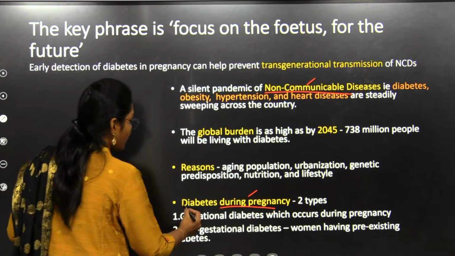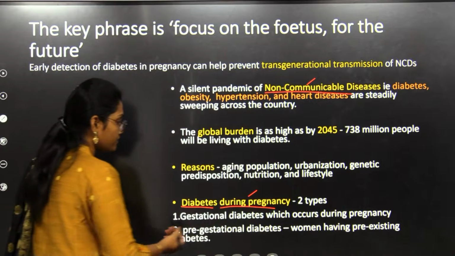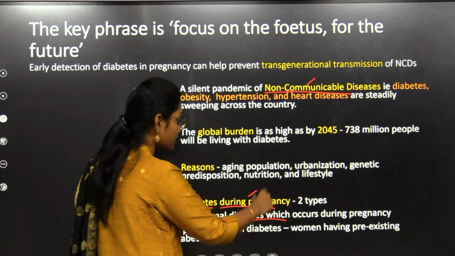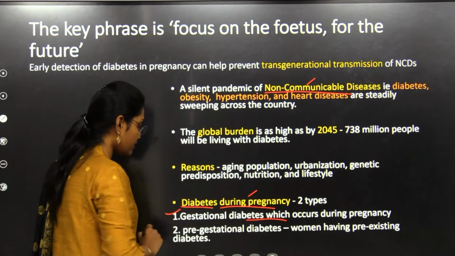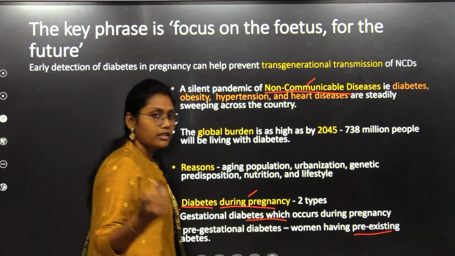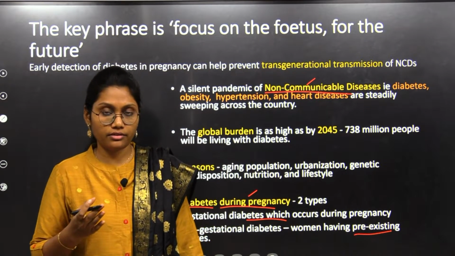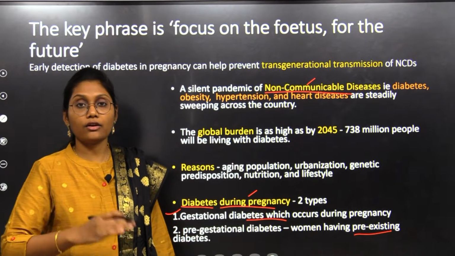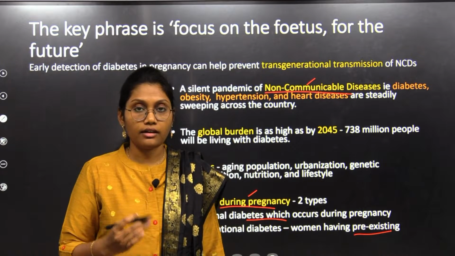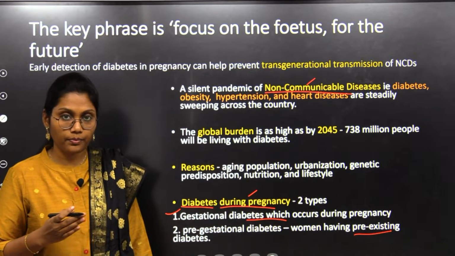So there are two types of diabetes during pregnancy. If the mother got the diabetes during the pregnancy, that is the one scenario, and the other is pre-existing diabetes. That means what? The mother before conceiving, she will have diabetes. In both these cases, the consequence and impact of this diabetes would be on the progenies and the children who were delivered at that time.